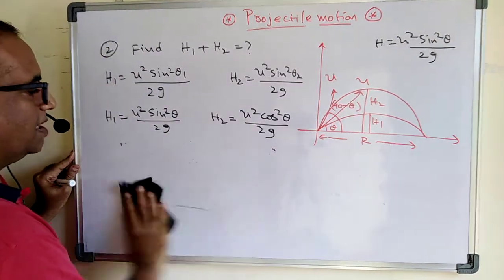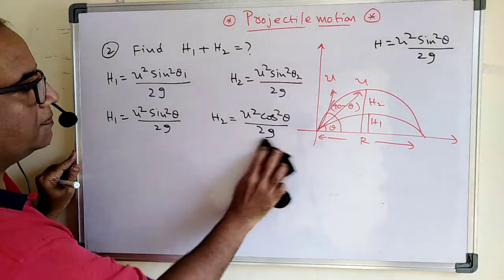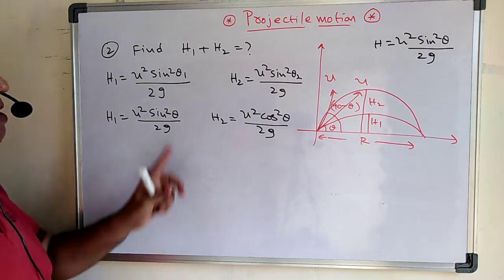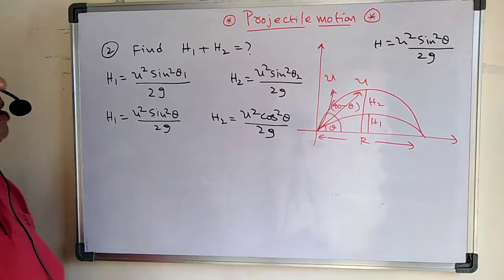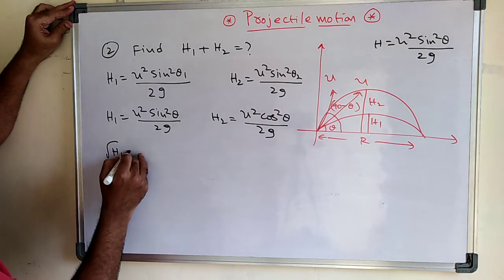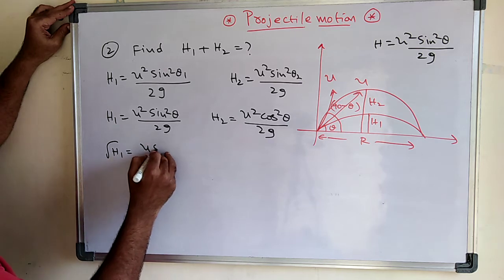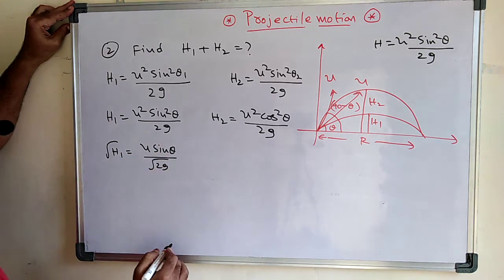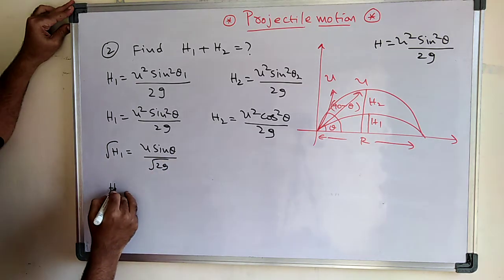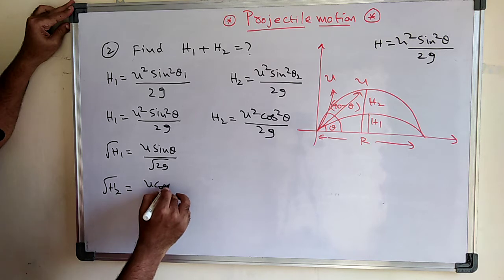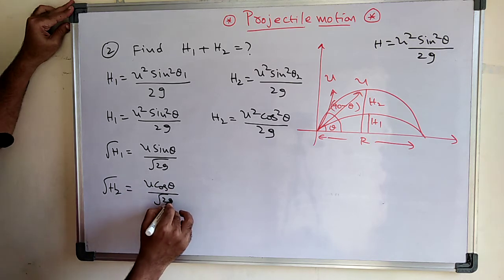Okay, now see carefully here. We know that h1 is equal to u square sin square theta by 2g, and h2 is equal to u square cos square theta by 2g. Now tell me, what is the square root of h1? The square root of h1 is nothing but u sin theta by root 2g. Then what is the h2 value? The square root of h2 is nothing but u cos theta by root 2g.